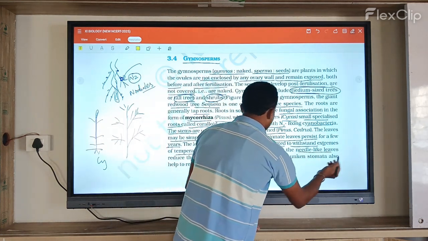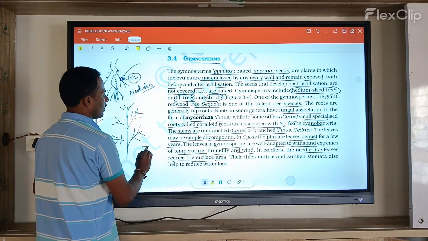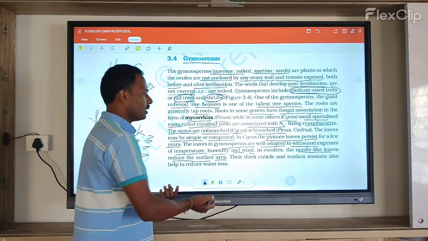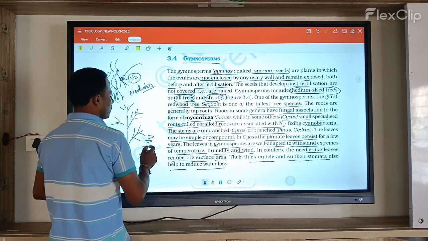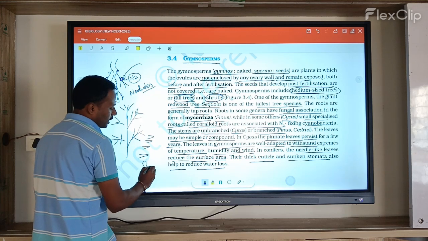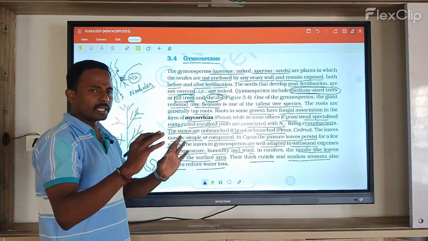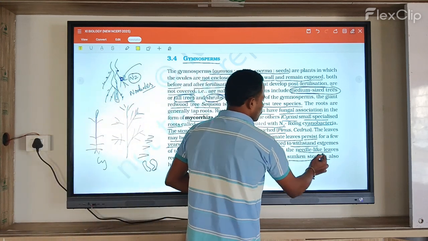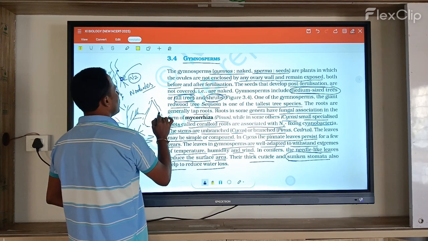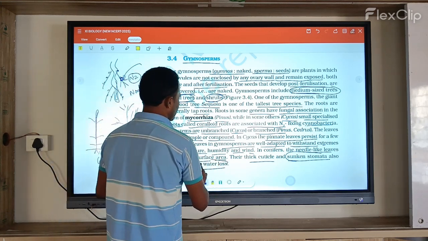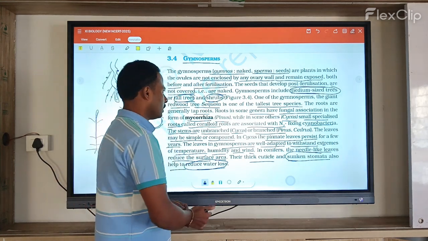In some conifers, the needle-like leaves reduce the surface area. Their thick cuticle and sunken stomata help reduce water loss. Sunken stomata means the stomata lie in a lower position in the epidermis of the leaf. The outermost layer of the entire leaf is covered with a cuticle layer. The major function of the cuticle is to prevent water loss.